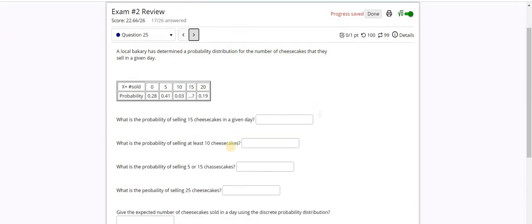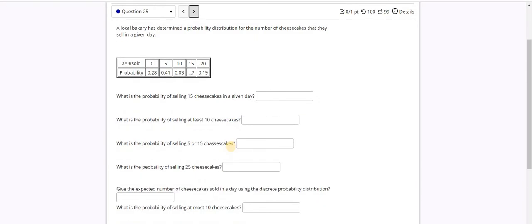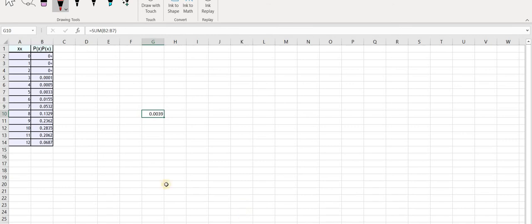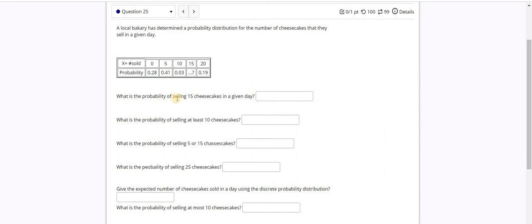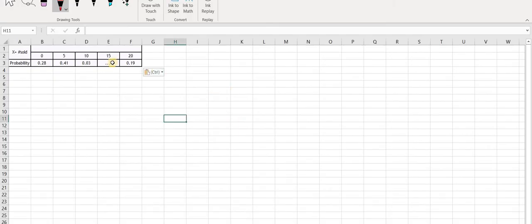The next question is a discrete probability distribution as well. So the first step I do is to copy the table and paste it into an Excel sheet. The first question says, what is the probability of selling 15 cheesecakes in a given day? 15 cheesecakes is not here, but because this is a probability distribution, I know that if I add all of these probabilities, the answer is going to be 1. So if I take 1 and subtract all of the rest of the probabilities from it, I will end up with the right answer for 15. So first of all, I'm going to find the sum.